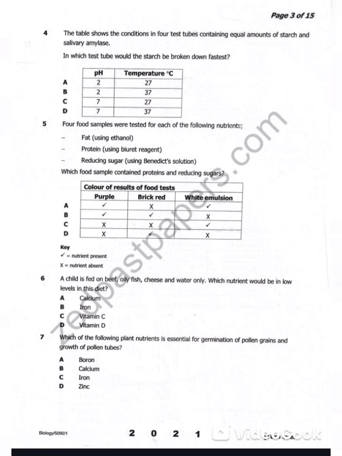Which of the following plant nutrients is essential for germination of pollen grains and the growth of pollen tube? So the best answer is A, boron.